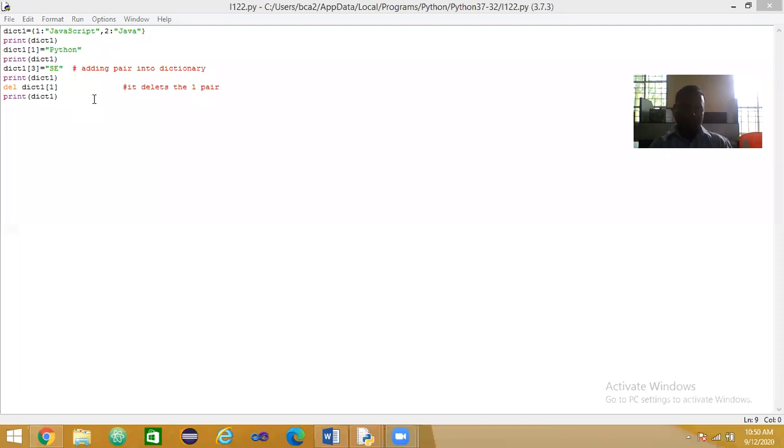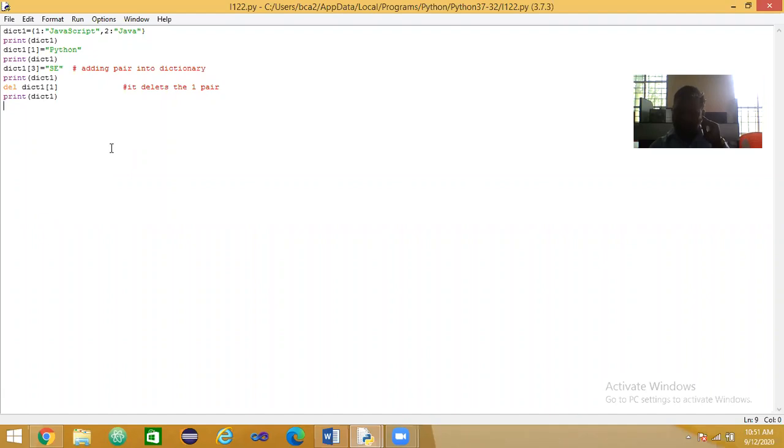Okay. It is 2 colon Java, comma 3 colon SE. The last printf statement output: it deletes the first pair, and the remaining is 2 colon Java, comma 3 colon SE.